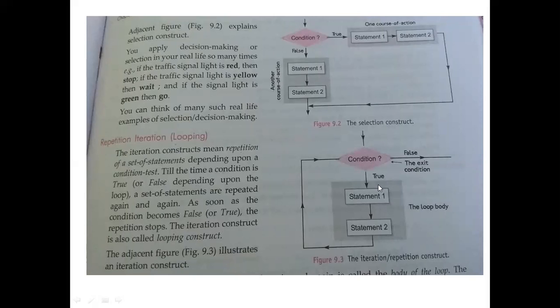So if this condition returns true, then the body of the loop, the statements present inside the loop, will be executed, and again the condition will be tested. If it is true, again these two statements will be executed. Again the test condition returns true, then these two statements will be executed. So the loop keeps executing continuously. If this condition returns false, the control exits from the loop. So this is known as looping, repetition or iteration.